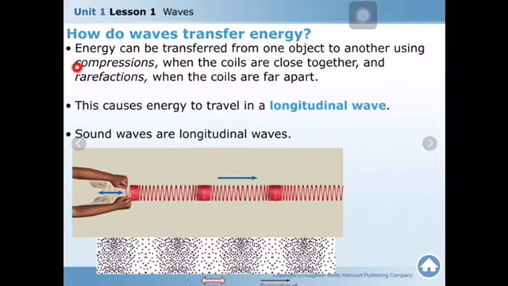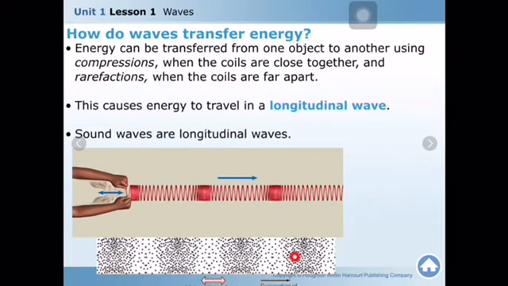This is called compression, okay? Then the sound is transferred from one particle to another and it becomes relaxed, it almost stops moving. That's called rarefaction. Only a little bit it moves. Have you understood?